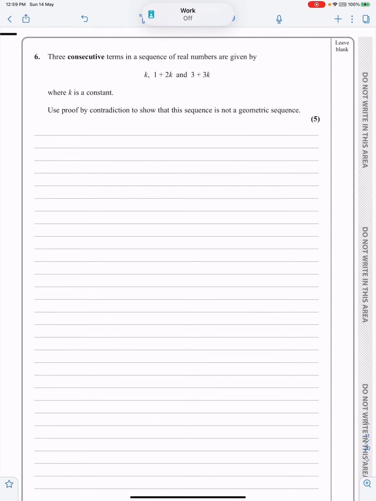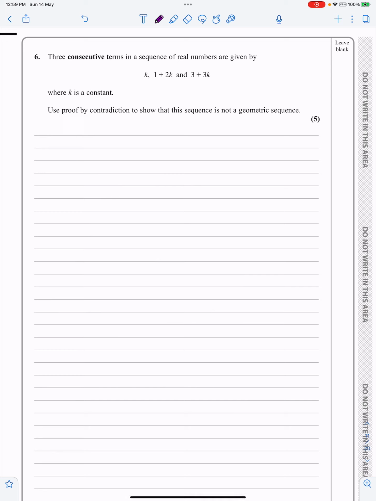Okay, this is question 6 from P4 from January 2022. As we can see, it's a proof question, a proof by contradiction question. Not many of these around at the moment, so we just make the most of them when we get them. Let's just quickly talk about how we solve a proof by contradiction.